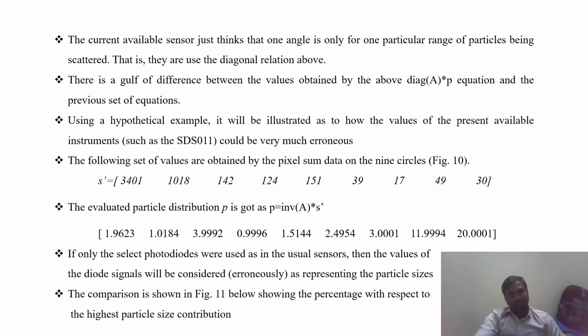Available sensors work at a single angle, so the difference between these two is very high. Using this hypothetical example, it will be illustrated how the values of presently available instruments, many LOCA sensors, are there. When selecting the photodiode in the usual sensor, the signals may be considered error.